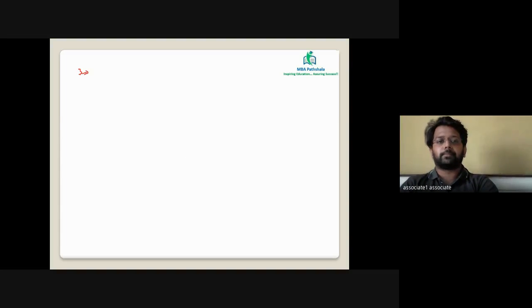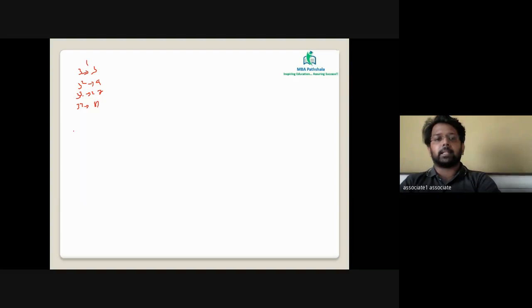Let's take 3. What do you think is the power cycle of 3? 3 raised to 1 is 3. 3 square is 9. 3 cube is 27. 3 raised to 4 is 81. And then 3 raised to 5 will be 243. Last number 3 again comes up. So till the time you don't get a repetition, you can just go on and on.